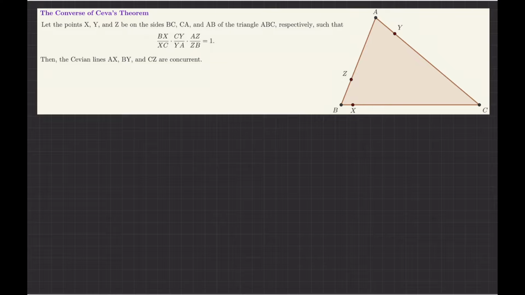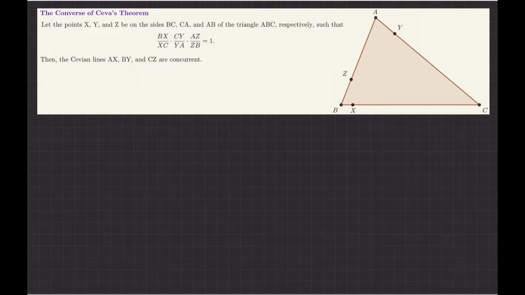So if you remember, in Ceva's theorem, we had three Cevian lines which we already know are concurrent, and then we proved that this relation holds. Now we want to prove the converse. Okay, so how should we prove the converse? The proof is by contradiction.